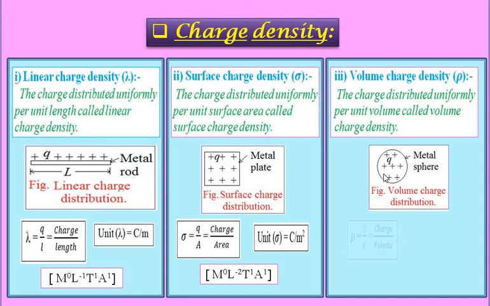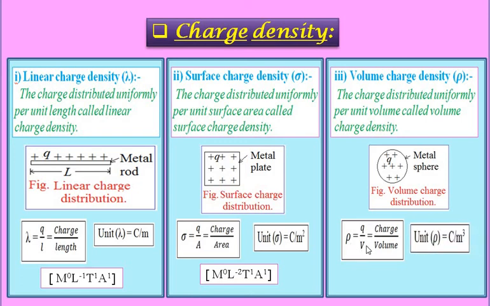It has the volume charge density given by the relation rho is equal to q divided by V. The ratio of charge per unit volume is called volume charge density and is measured in coulomb per meter cube, because the unit of volume is length into breadth into height, meaning L into L into L. So the unit of rho, that is volume charge density, is coulomb per meter cube, and the dimensions are M raised to 0, L raised to minus 3, T raised to 1, A raised to 1.